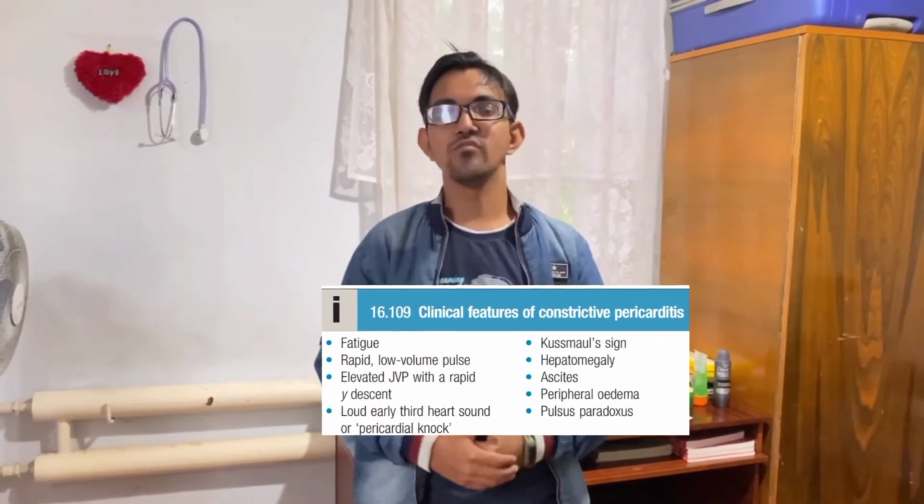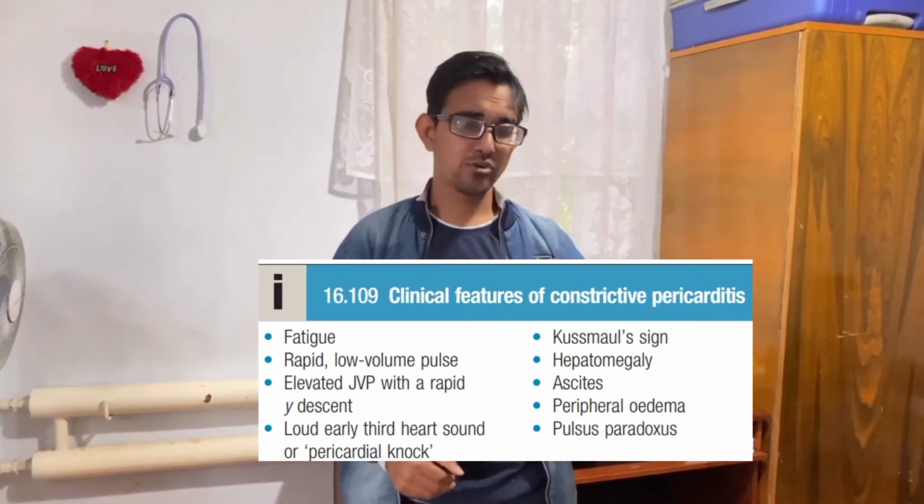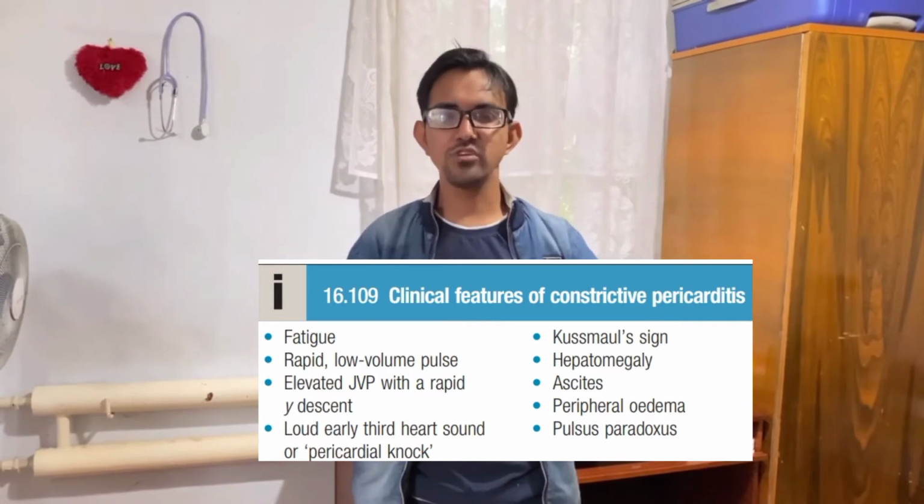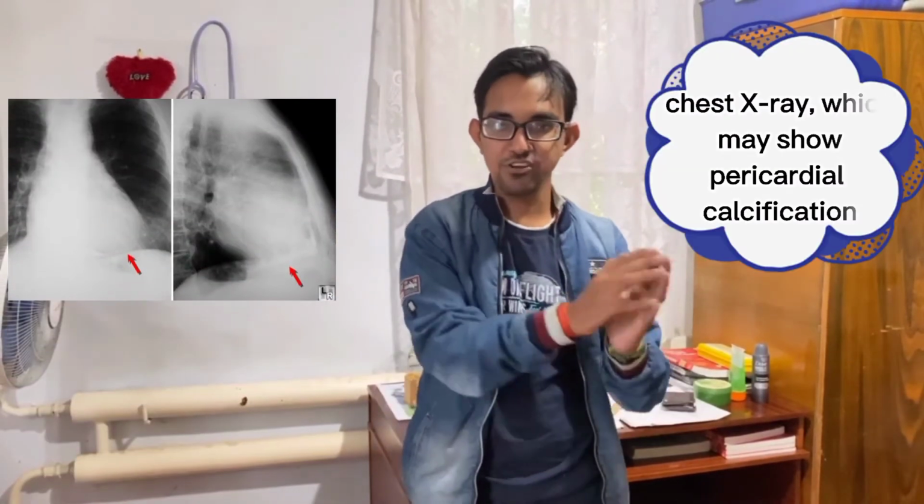In the clinical manifestation you will see ascites, hepatomegaly, hypotension, and raised JVP, which means raised jugular vein pressure. In investigations, the chest X-ray identifies the calcification, and the echocardiogram tells about the rhythmic activity of the heart. The best management for chronic constrictive pericarditis is to give a loop diuretic, along with an aldosterone antagonist. These are the treatments.